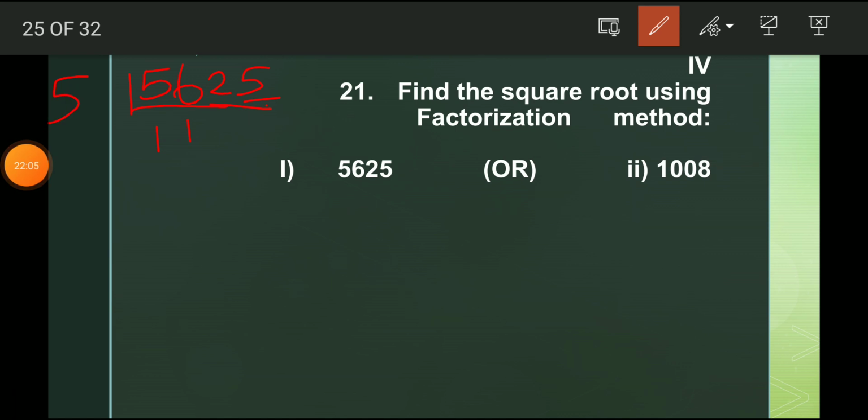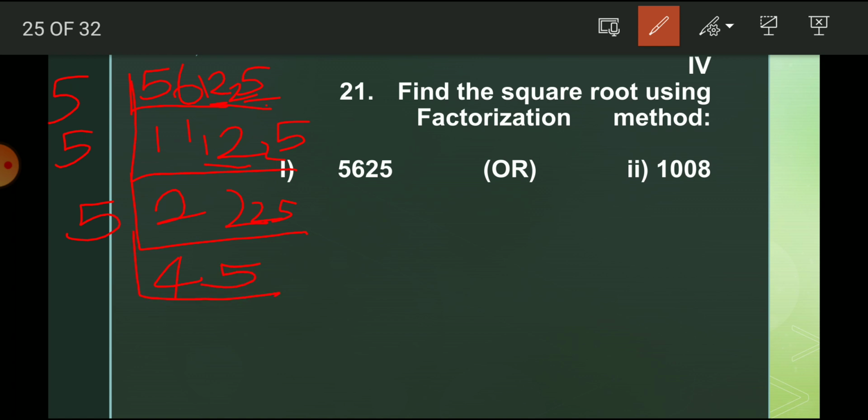Here 6 minus 5 is 1. The 1 is remaining, so that is 12. 2 5s are 10, so the remaining is 2. Then 5 5s are 25. After that, 2 5s are 10, the remaining is 1. That is 12. 2 5s are 10, the remaining is 2. So 5 5s are 25. Again 4 5s are 20, the remaining is 2. 5 5s are 25.